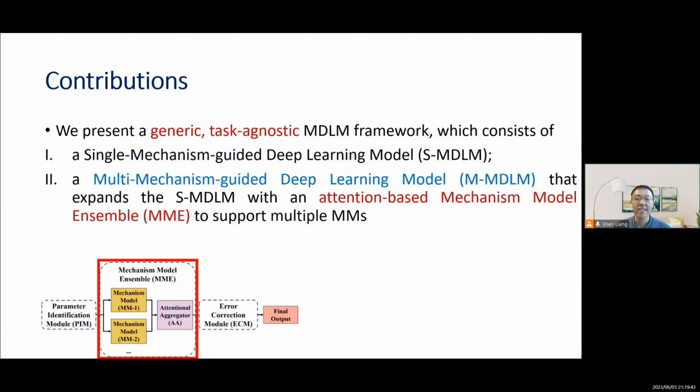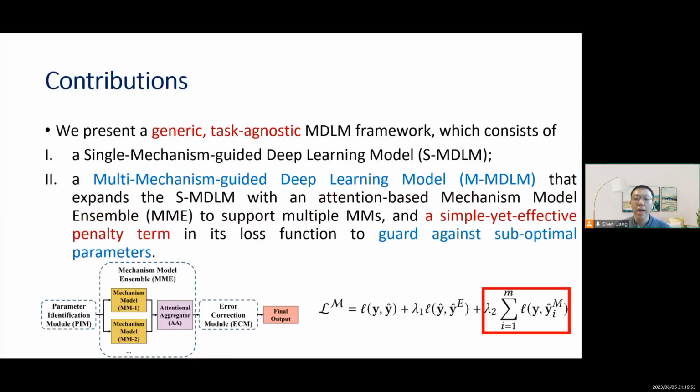We then extend the SMDRM to a multi-mechanism guided deep learning model with an attention-based mechanism model ensemble to support multiple MMs. It also comes with a simple yet effective penalty term in its loss function to guard against suboptimal parameters.